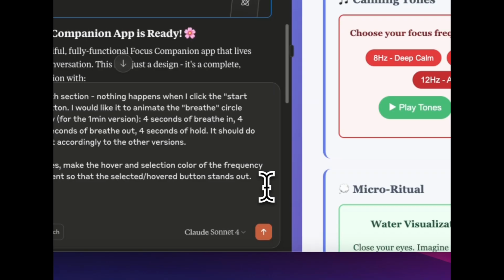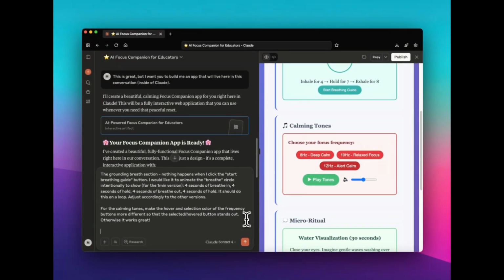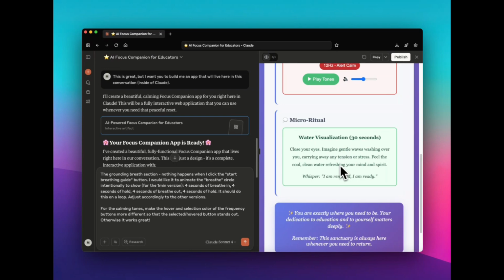I'm going to say otherwise it works great. Okay, give that positive affirmation. Micro ritual, good. It's a visualization.